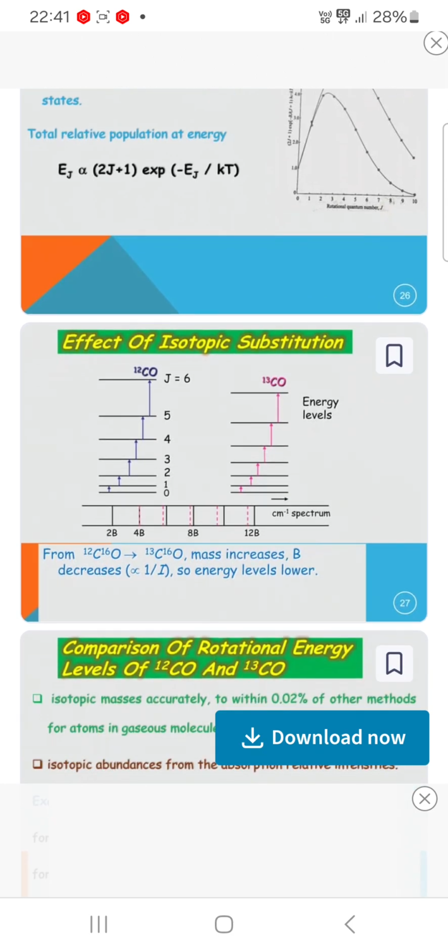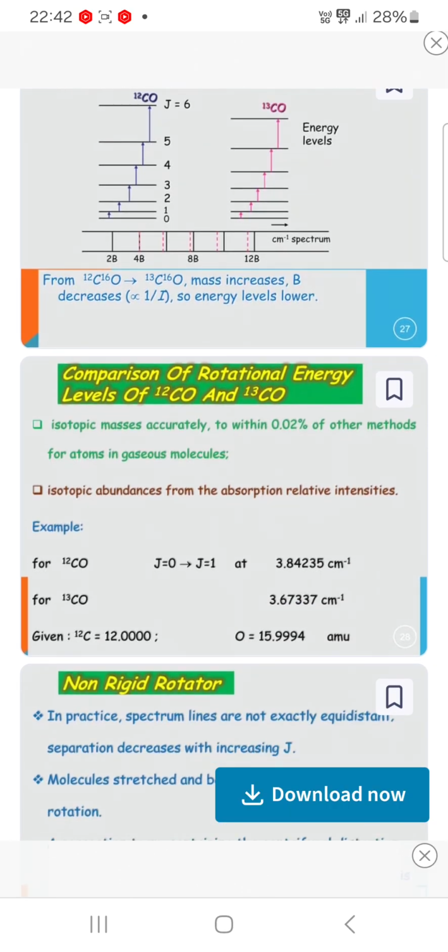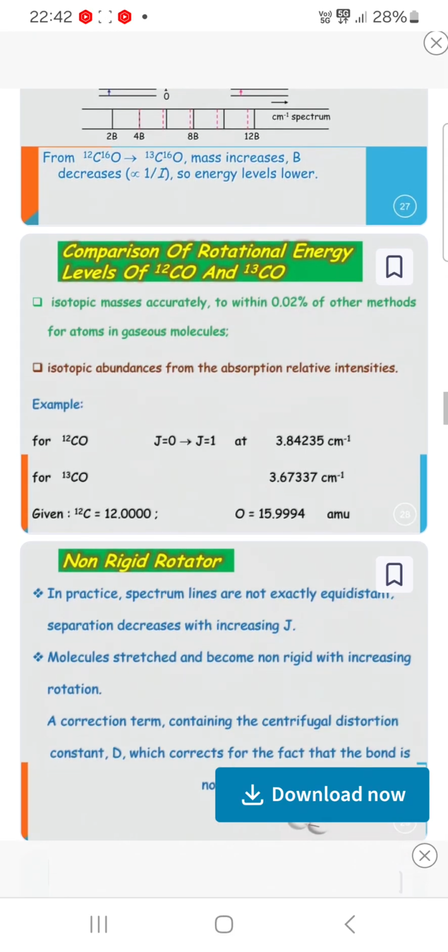Effect of isotopic distribution: you can see the example of CO, with J = 6, 5, 4 and the energy levels. From carbon-12 oxygen-16 to carbon-13 oxygen-16, the mass increases and B decreases, since B is inversely proportional to I, so the energy levels are lower. This is a comparison of the rotational energy levels of carbon monoxide and 13-carbon monoxide. The isotopic mass can be determined within 0.02% of the other methods for a gaseous molecule. Isotopic abundances can be obtained from the relative intensities of the absorptions like this.